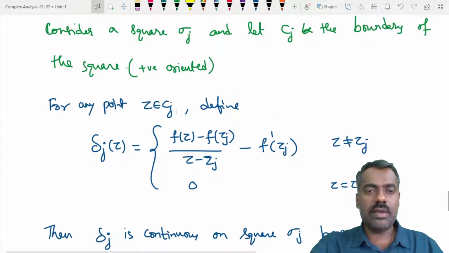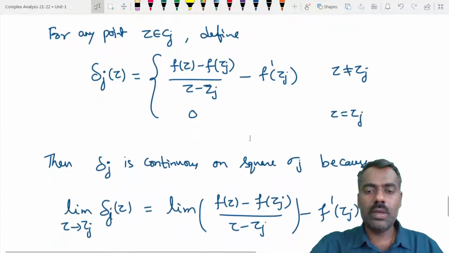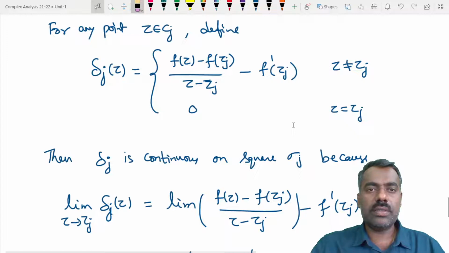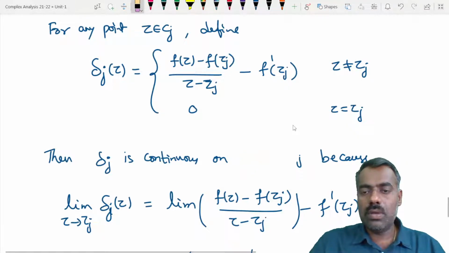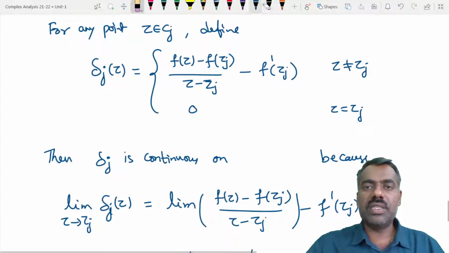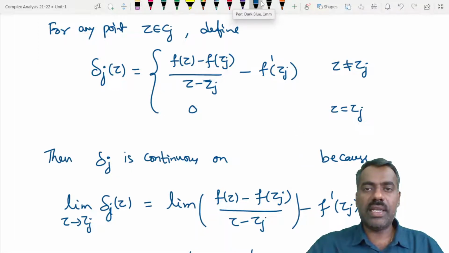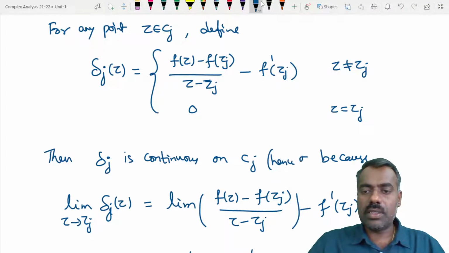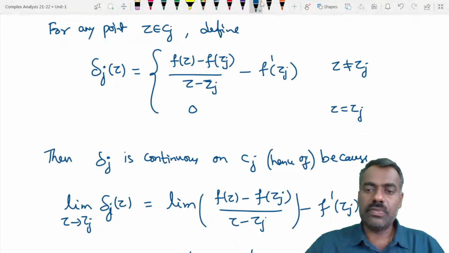So delta j is continuous on every point on C, or inside also, it is not a problem. So continuous on Cj, hence on sigma j.